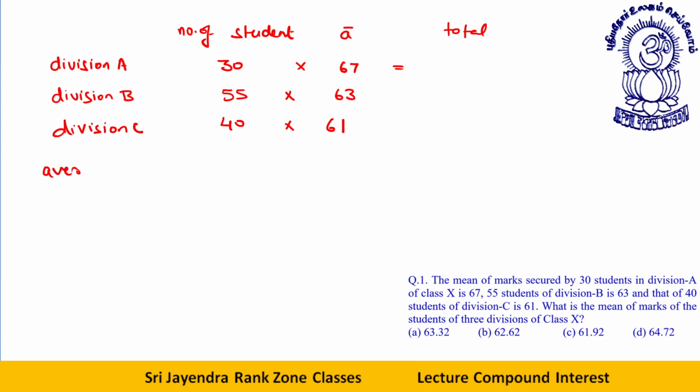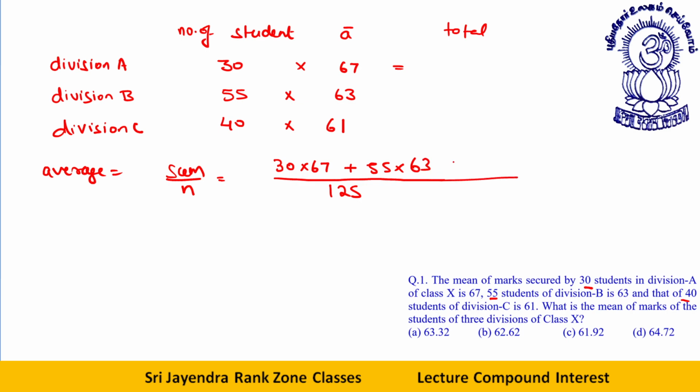Now what is the average? As we have discussed, average is the sum of all the groups divided by the number of values. Here, what is the number of values? 30, 55, and last 40. 30 plus 55, 85 plus 40, 125. Now this is 30 into 67 plus 55 into 63.